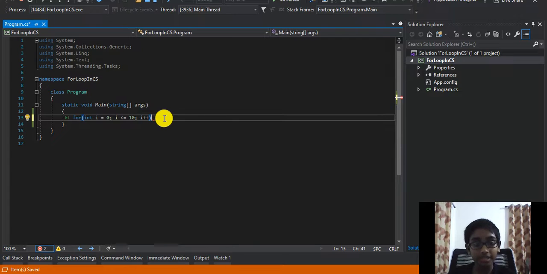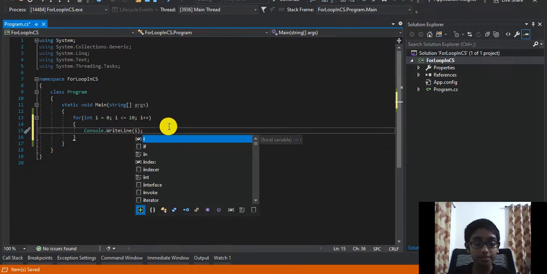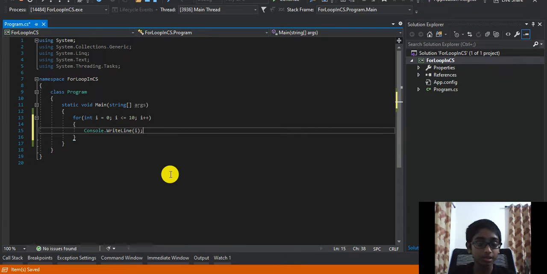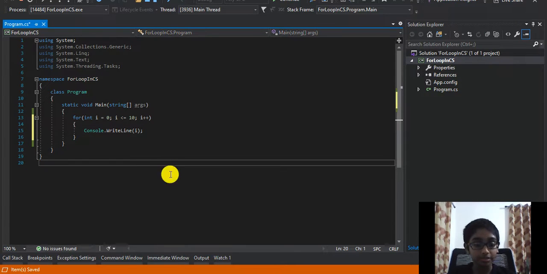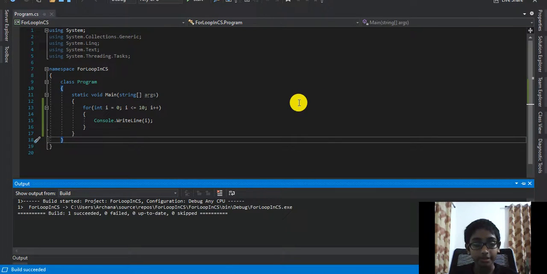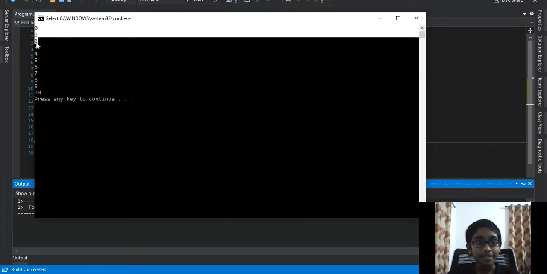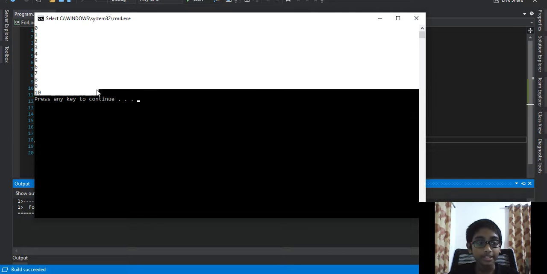So instead of saying i = i + 1 or i += 1, you can just use i++. Okay, and then the body of the for loop: Console.WriteLine(i). So we're writing the value of i onto the console. And let's run the program right now. Okay, I'm waiting for it. Okay, so it prints out the numbers from 0 to 10. So that's the use of a for loop, right?